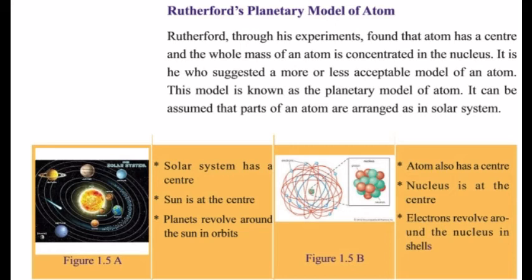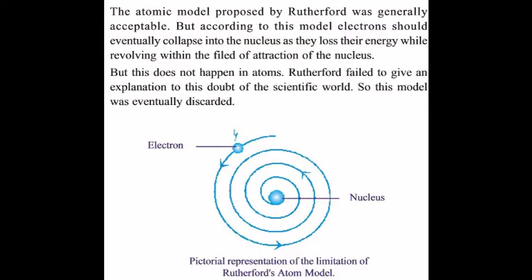In the Rutherford model, the electrons are revolving around the nucleus, but he cannot explain the stability of the atom. The Rutherford model was generally acceptable, but there is a problem. He cannot explain the stability of the atom. How? When a charged particle revolves around a circular path, it emits radiation.